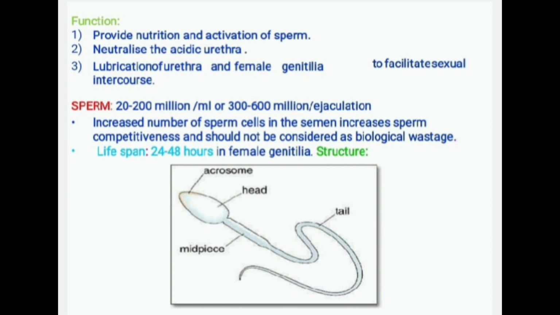Sperm. It is a male gamete, male sex cell. 20 to 200 million per milliliter or 300 to 600 million per ejaculation. An increased number of sperm cells in the semen increases fertility and should not be considered biological wastage. The lifespan of a sperm cell is 24 to 48 hours in the female genital tract.